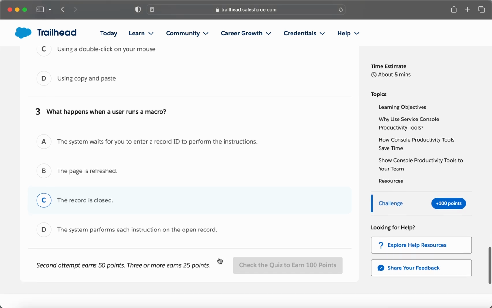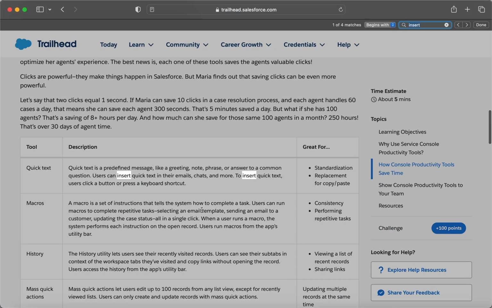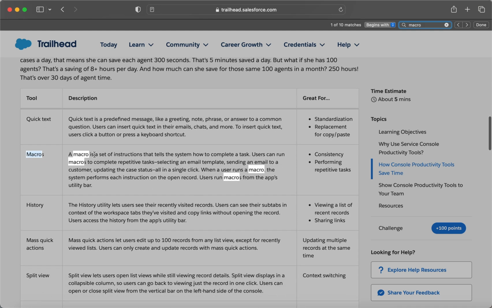Okay, the next one is what happens when a user runs a macro. So I will try to find it again for you. Macros. Okay. So you can see, you have already read this whole unit, right?